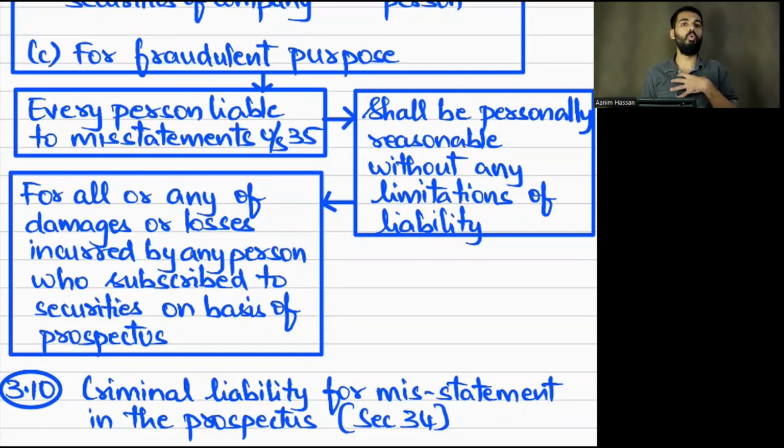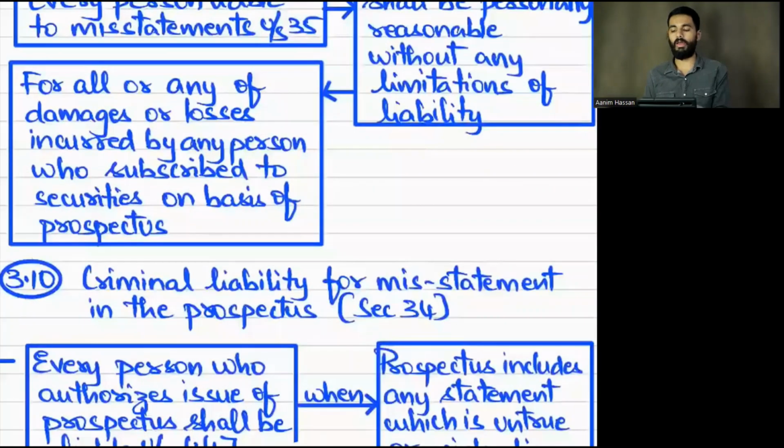So who is personally liable? Who is in section 35? There are four people: promoters, who has authorized the articles, expert, and directors. These persons will be personally liable, yes or no? Yes, without any limitation of liability.